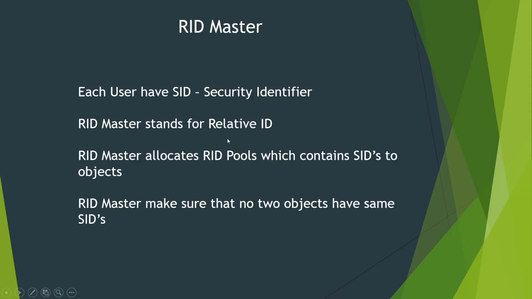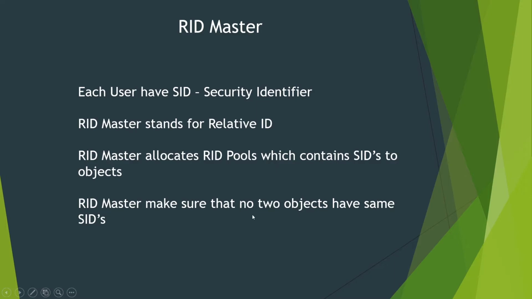RID stands for relative ID, and the RID master allocates RID pools which contain SIDs for the objects. So if there are some objects, say 100 users, then the RID pool contains some 200 SIDs. Whenever user information is created, one SID will be allocated to that user object. That's why the RID master takes control of all these RID pools and SIDs. Whenever there is an object deletion, or when the attributes of the object are cleared, then the SID will be released and can be used for another object.